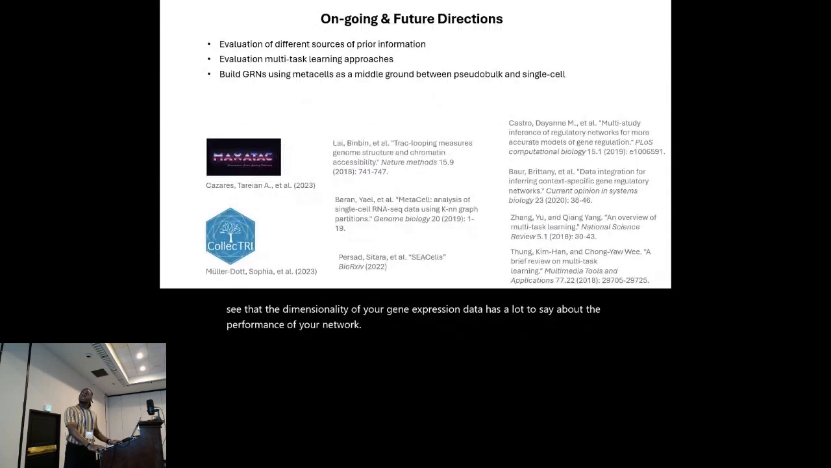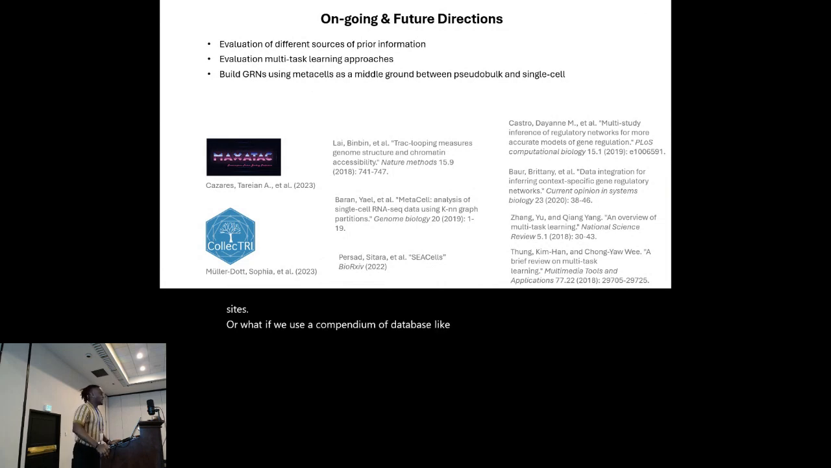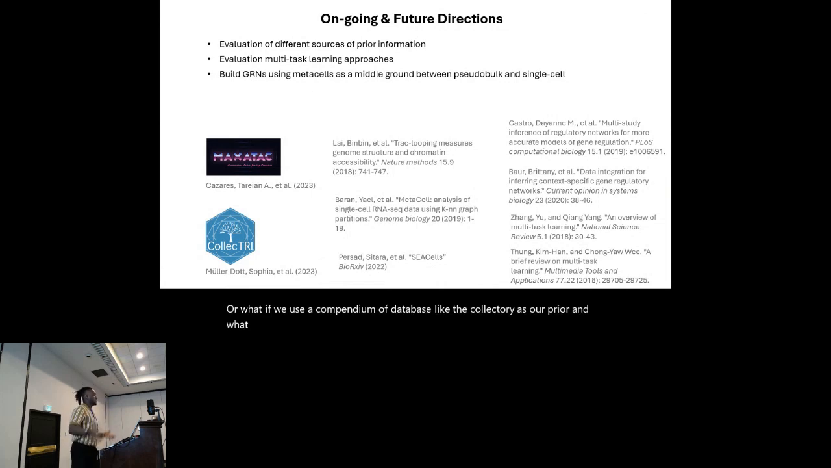Then one of the things we're working on right now, or we're going to work on in the future, is that right now we're only using one source of prior information, which is from our ATAC data, to build our networks. So what happens when we combine several sources of prior? Say we take in a maxATAC model, CF information, which is one of the models in our lab also. It's a deep learning model to predict TF binding sites. Or what if we use a compendium of databases like the collectory as our prior, and what happens when we integrate this with other sources? Does it improve performance or not?